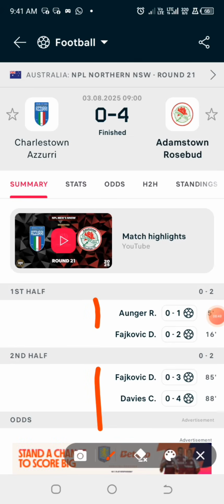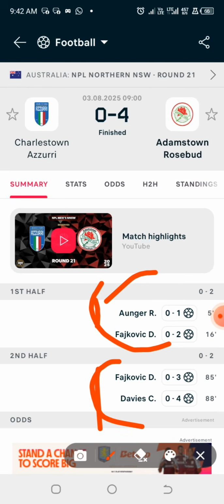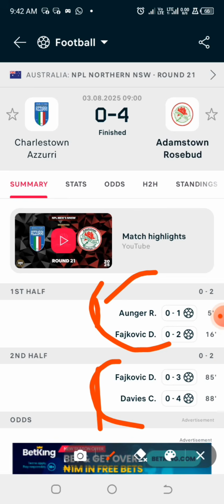Now divide the total numbers of goals that they've had in their last 2 games, because we checked the last 2 games. Now the total numbers of goals they had in the last 2 games happens to be 4. Now we are dividing the 2 goals they scored in the first half by 4, we are getting 0.5, and we are dividing the 2 goals they scored in the second half by 4, we are getting 0.5, and this gives us that 50-50%, like 50%.